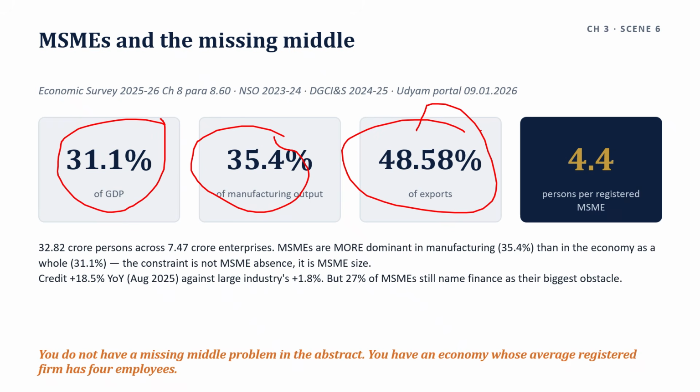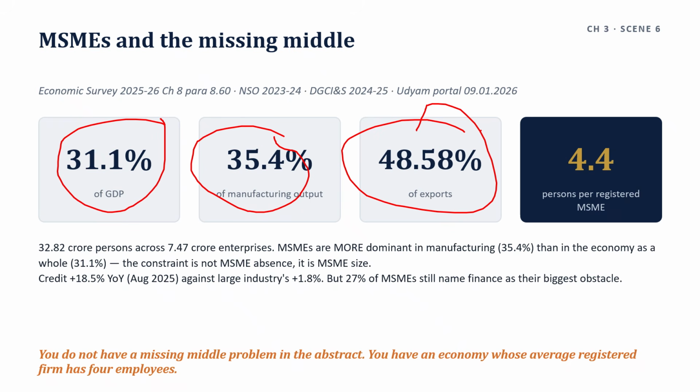Supporting instruments, one line on each. CGTMSE was revamped on 1st April 2023 with a 9,000 crore corpus infusion, raising the guarantee ceiling from 2 crore to 5 crore, and from 1st April 2025 the ceiling doubled again to 10 crore.